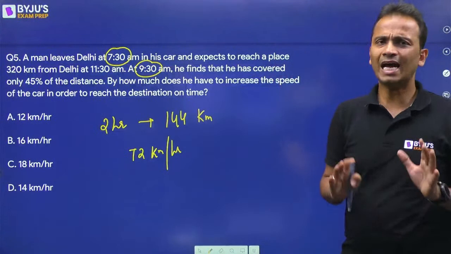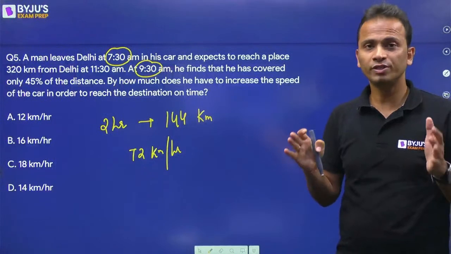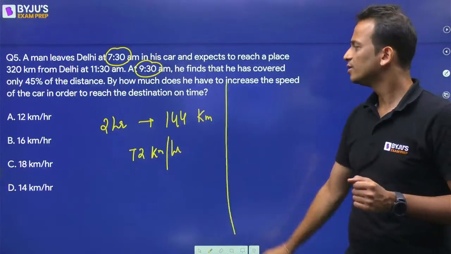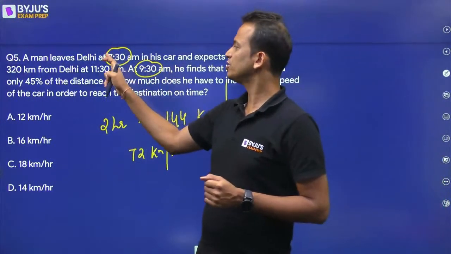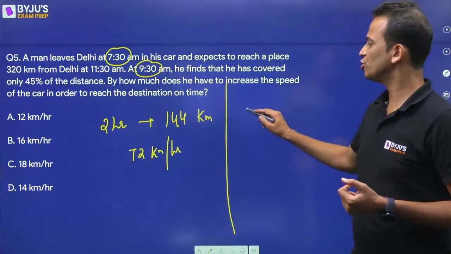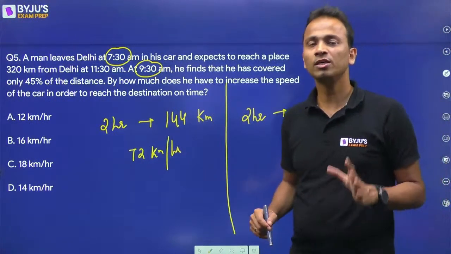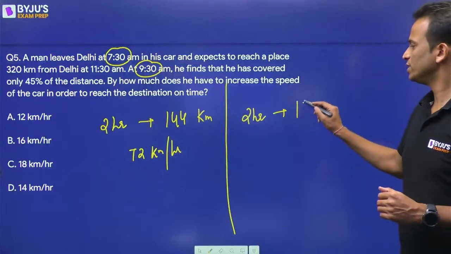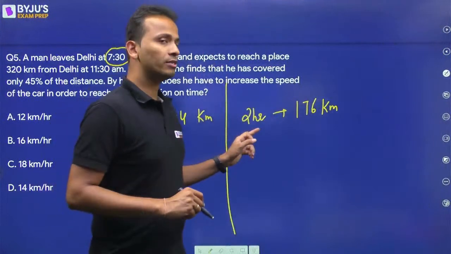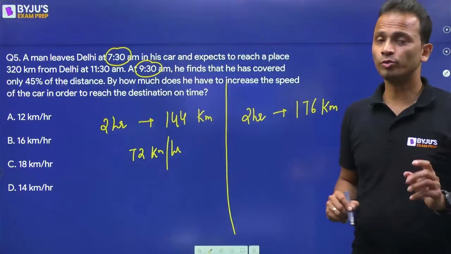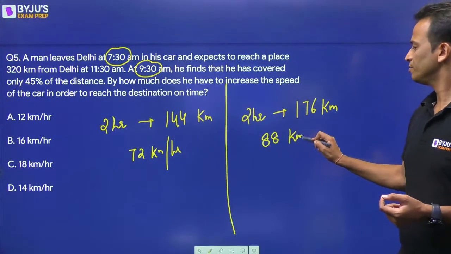Okay, so this is the speed at which he has covered the first part, 45% of the journey, in 2 hours. Now till 9:30 he has covered this much at this speed. He has to reach the destination at 11:30. So that means in the next 2 hours, he must cover the remaining distance. So the remaining distance is how much? 176 kilometers. He should cover that in 2 hours. So the speed at which he should travel to reach on time will be 176 divided by 2. That is 88 kilometer per hour.